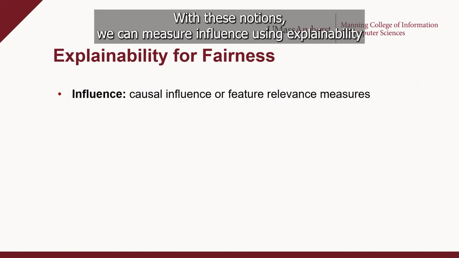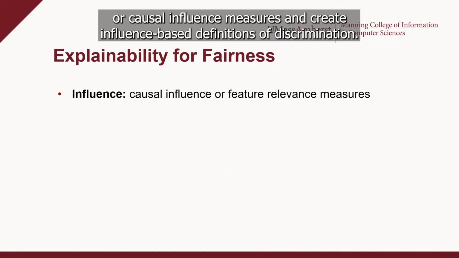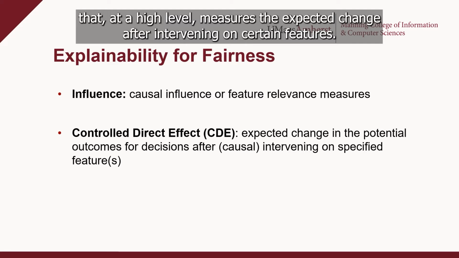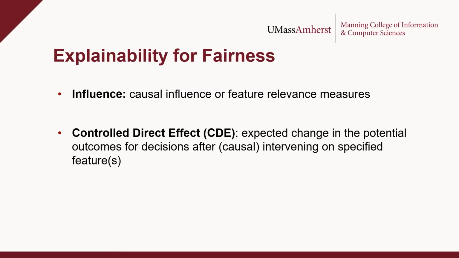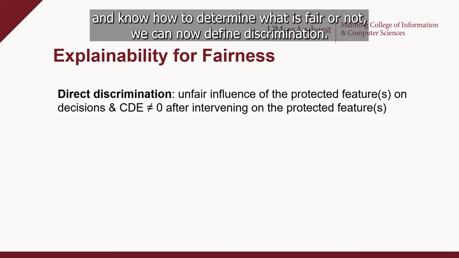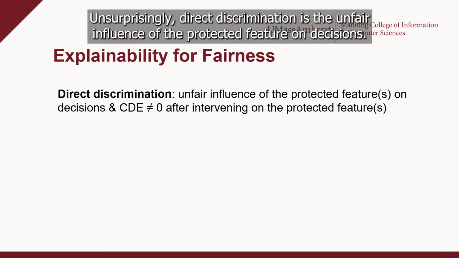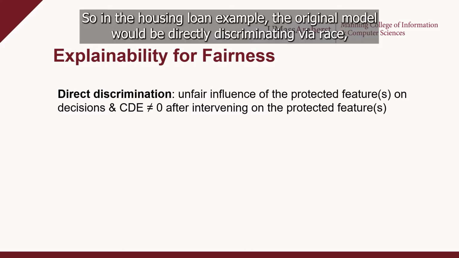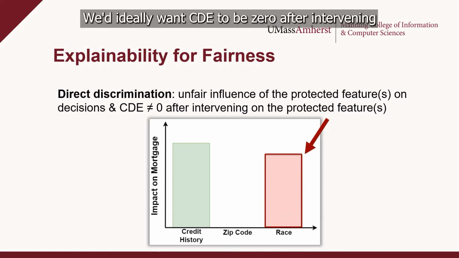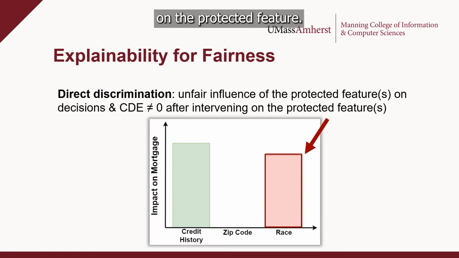With these notions, we can measure influence using explainability or causal influence measures and create influence-based definitions of discrimination. For instance, we can use controlled direct effect, or CDE, a standard causal influence measure that at a high level measures the expected change after intervening on certain features. Now that we can measure influence and know how to determine what is fair or not, we can define discrimination. Unsurprisingly, direct discrimination is the unfair influence of the protected feature on decisions. So in the housing example, the original model would be directly discriminating via race. We'd ideally want CDE to be 0 after intervening on the protected feature.